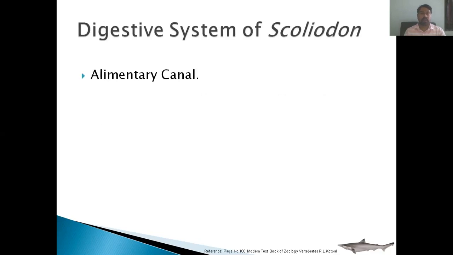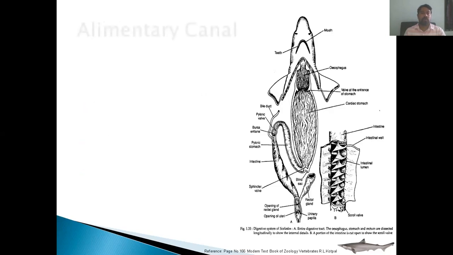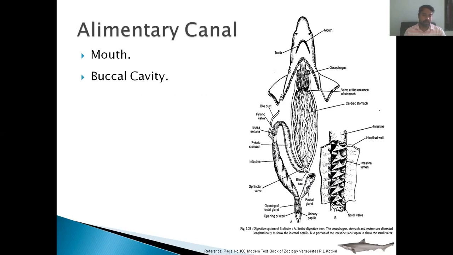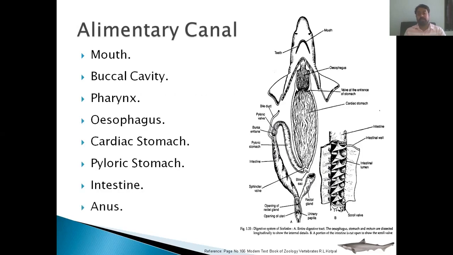Now we come to our point: the digestive system of the Scoliodon. In the digestive system, we are going to study three parts. The first is the alimentary canal, the second is the associated glands, and the third is the food and the physiology of digestion. The alimentary canal is a long tube which has two openings. One opening is called the mouth and the opposite opening is called the anus.